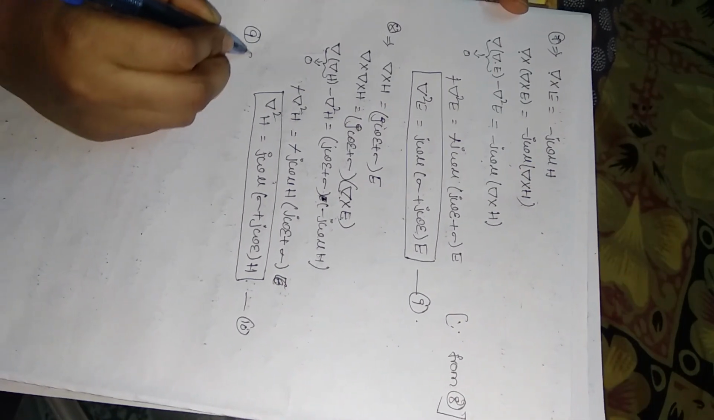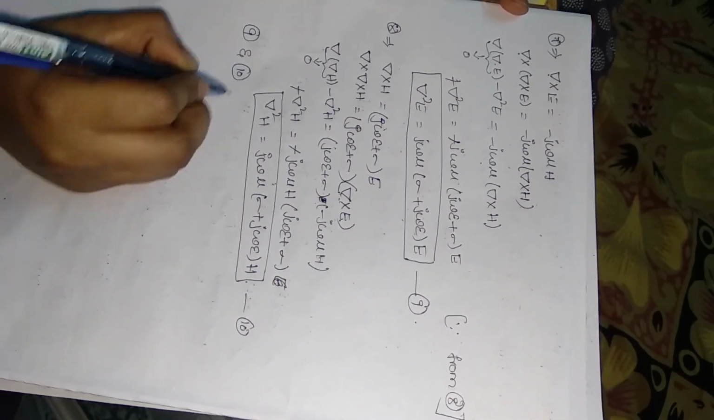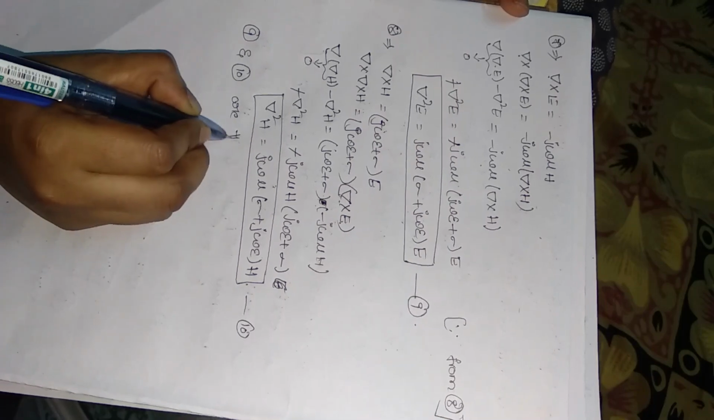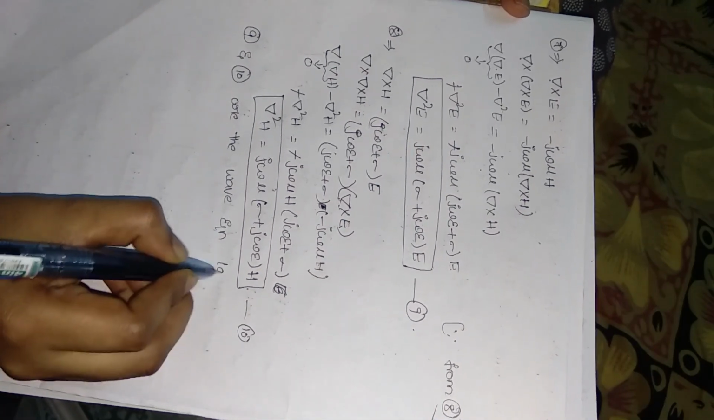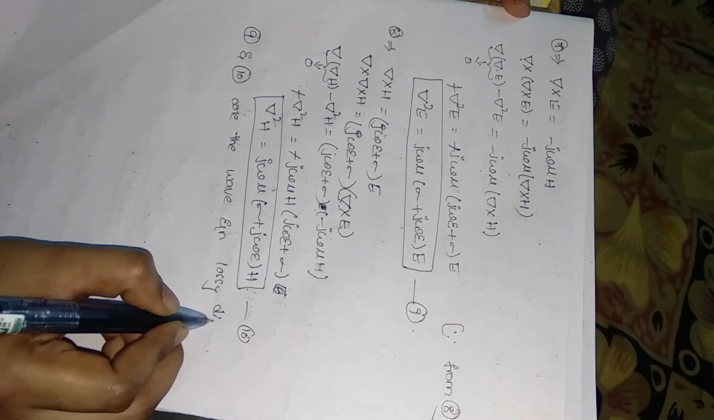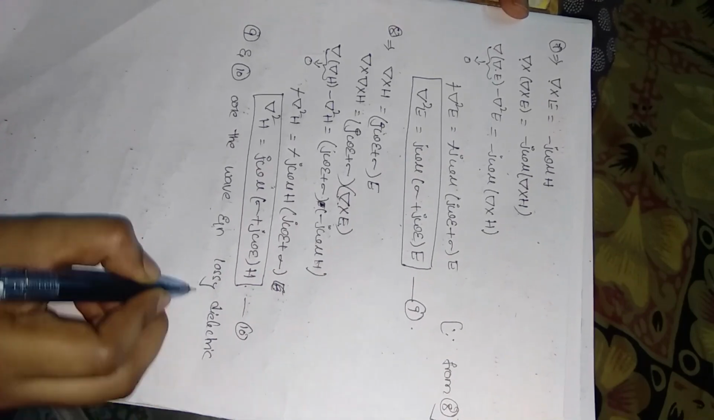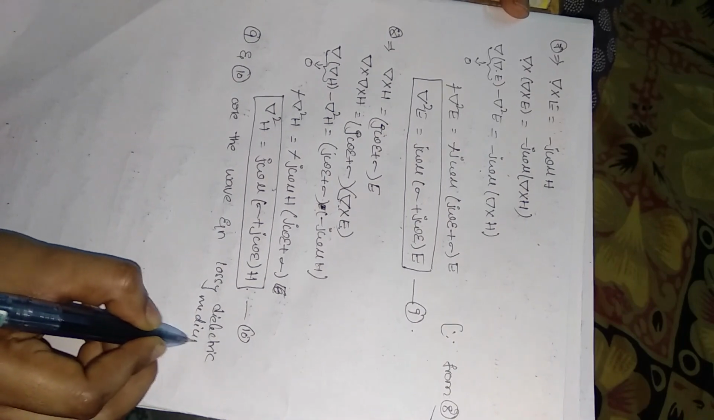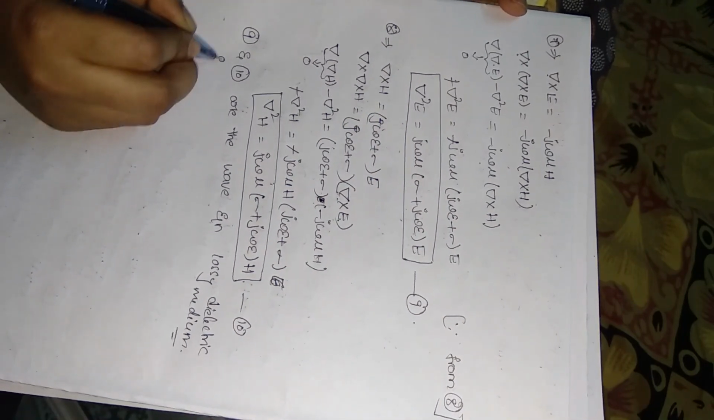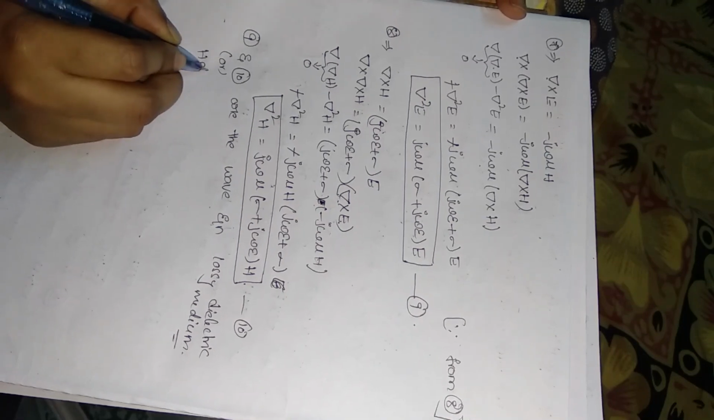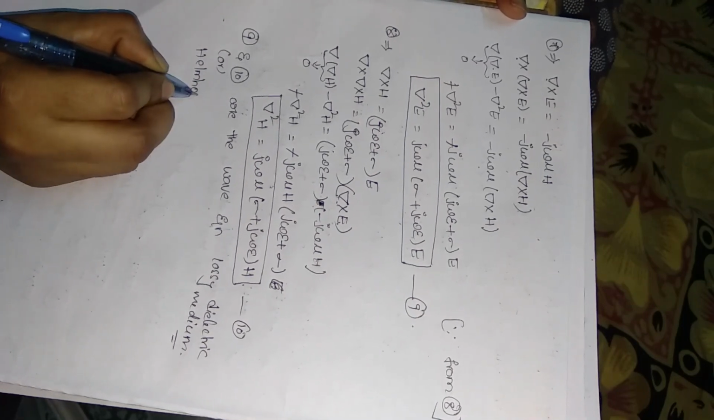Therefore equation number 9 and 10 are the wave equations for lossy dielectric medium. These two equations are also called the Helmholtz equations.